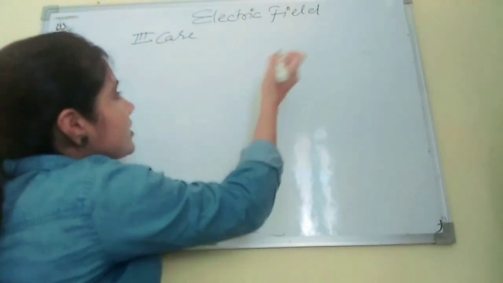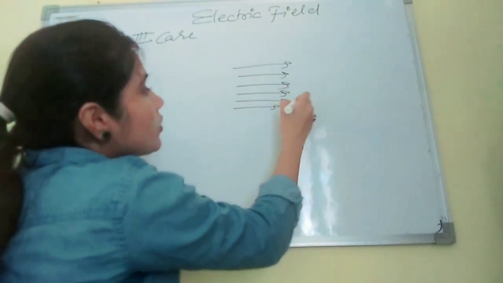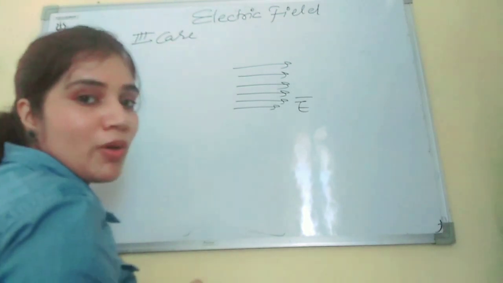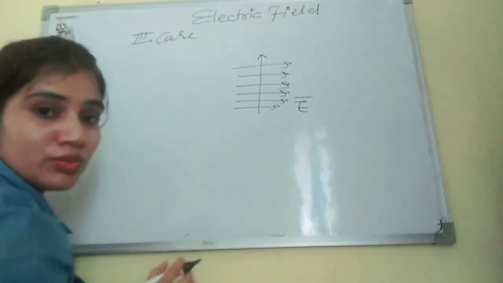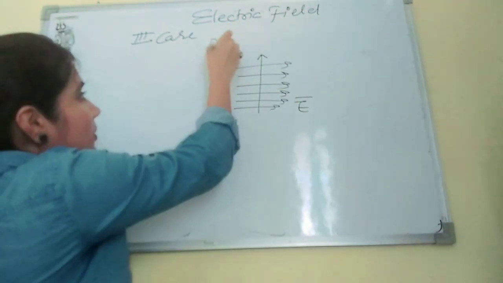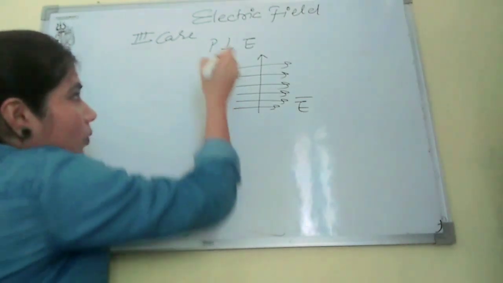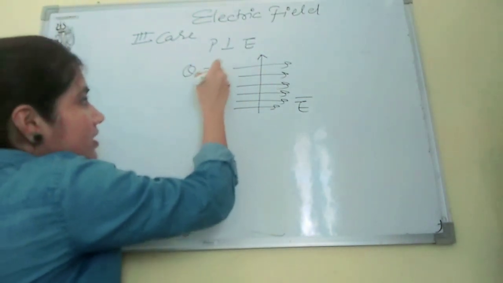Now the third case, this is the uniform electric field and this will be the direction of the uniform electric field, and the dipole is placed perpendicular to the electric field. So P is perpendicular to E, when the dipole is perpendicular to E, then theta will become 90 degrees.